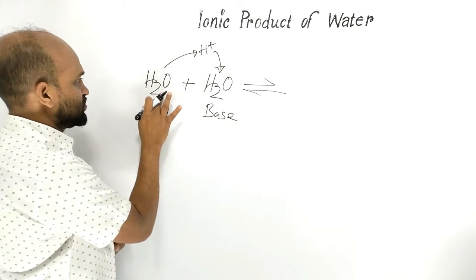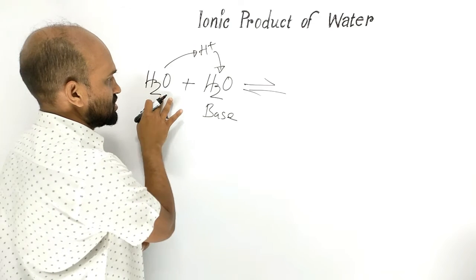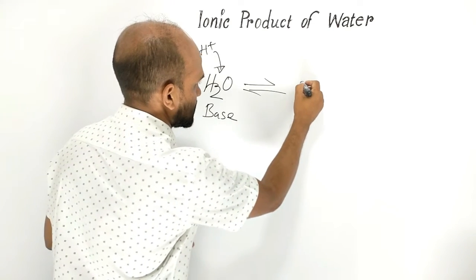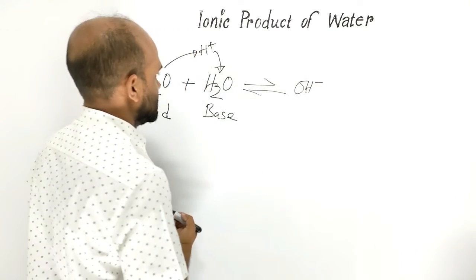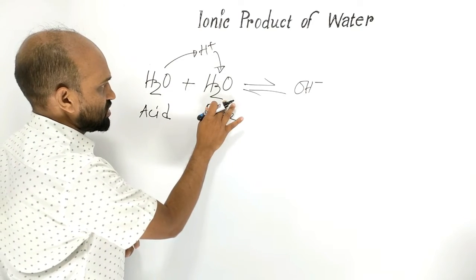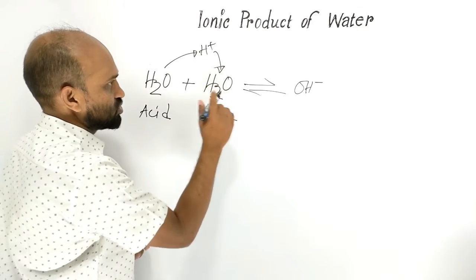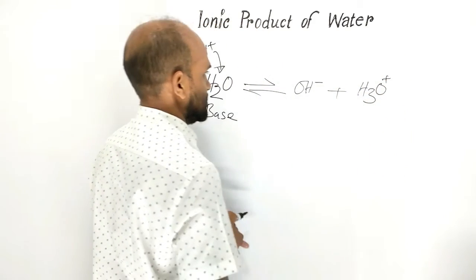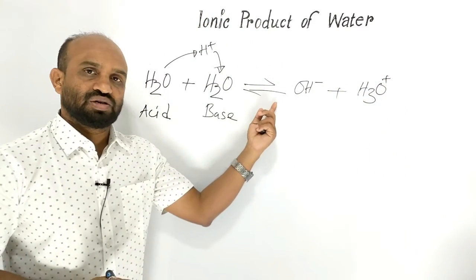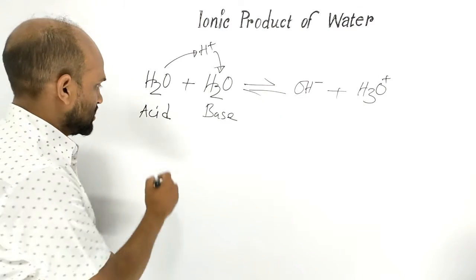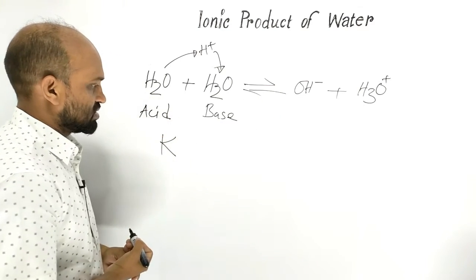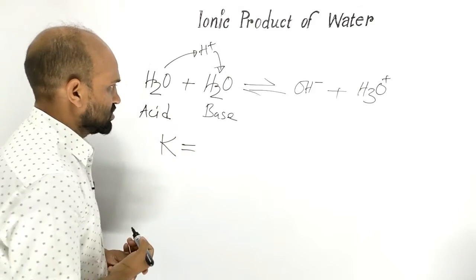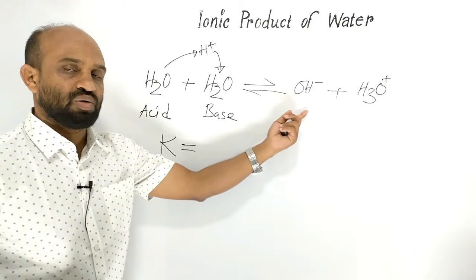After donating proton, this water becomes hydroxide ion, and after receiving proton, this water becomes hydronium ion. As it's a reversible reaction, equilibrium constant K is equal to, according to law of mass action,